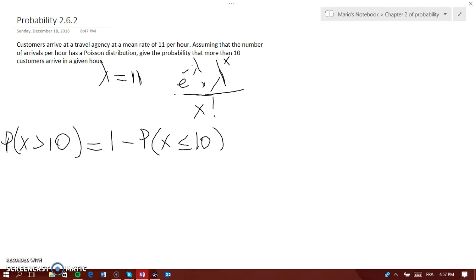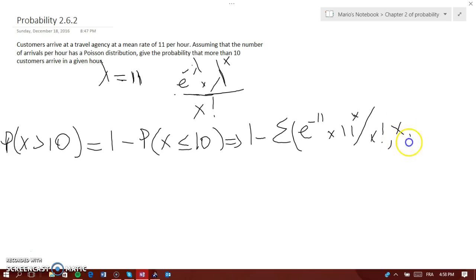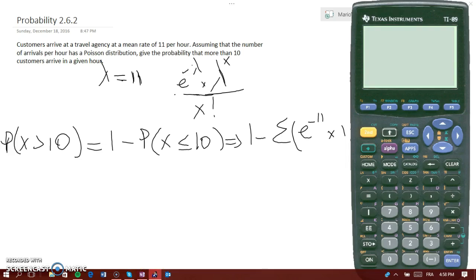So based on that, if you have a TI-89 Titanium or 89, you would have to write 1 minus the summation of e to the power of negative 11, because that's the rate, 11 per hour, times 11 to the power of x over x factorial, comma, x from 0 to 10. Now, let's use that TI-89 that we have.